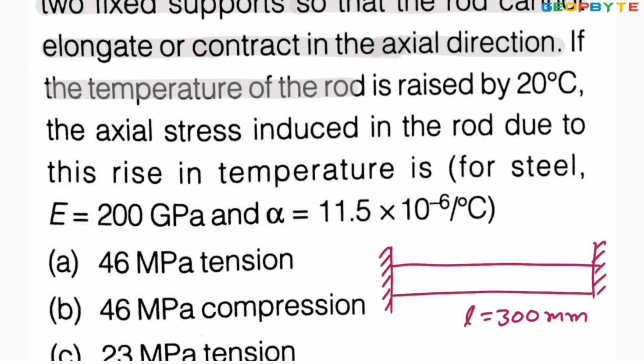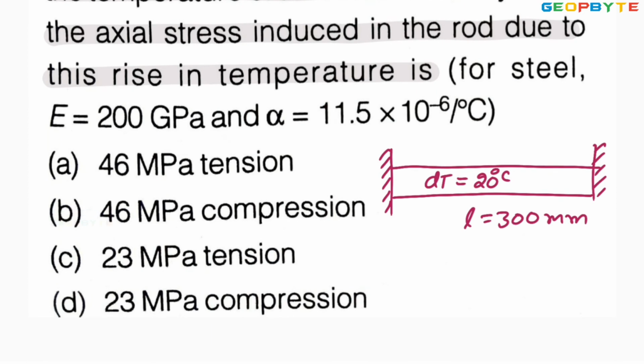Then the temperature of the rod is raised by 20 degrees centigrade. The axial stress induced in the rod due to this rise in temperature: because of the increase in temperature, the body tries to elongate. But the rigid fixtures are placed at both ends. The rigid fixtures are not allowing any deformation. Since the deformation is restricted, definitely thermal stress are developed.